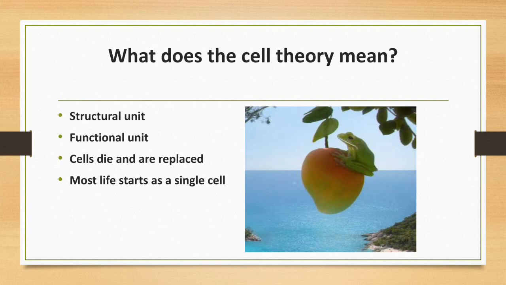The cell was a single cell which arises from the ovary of the mother frog. The egg was a single cell. The egg is a single cell, but it arises from the mother frog, that is, from the mother's ovary.